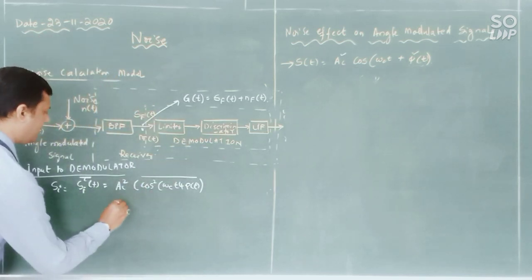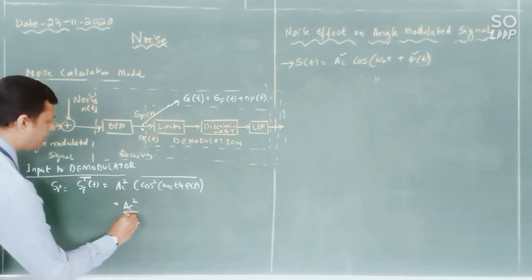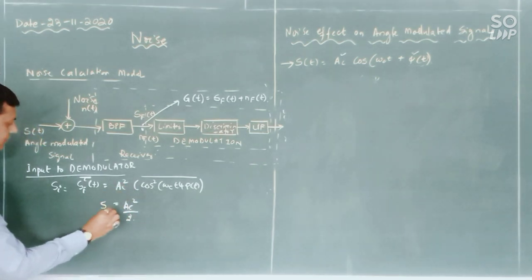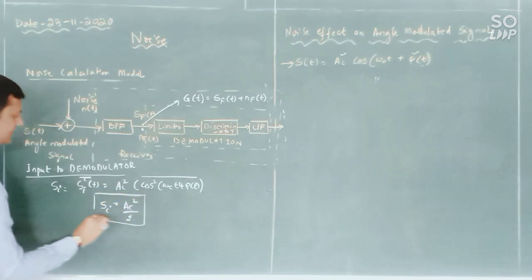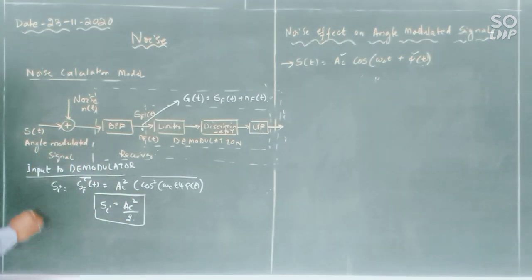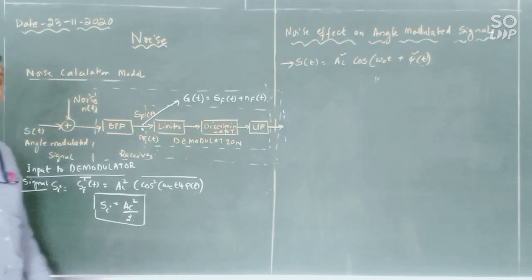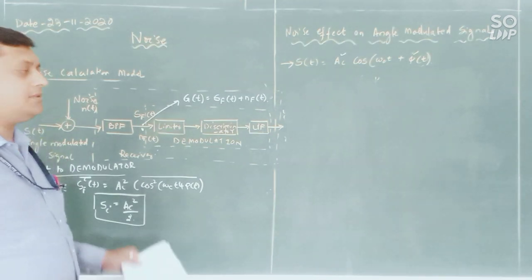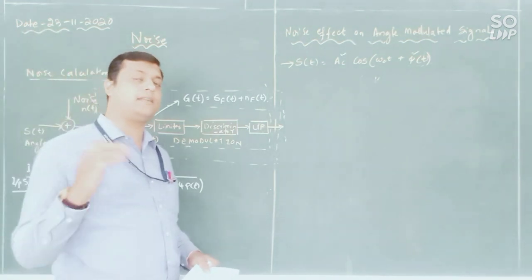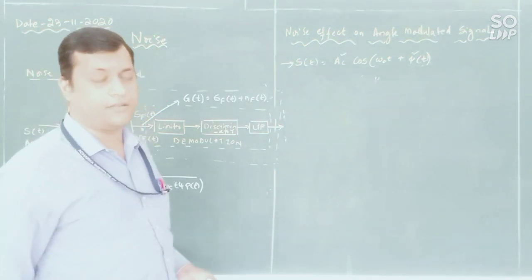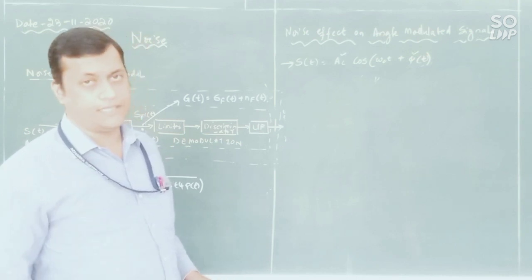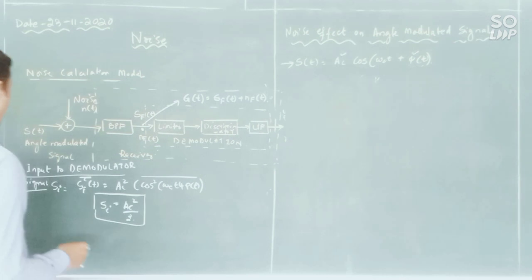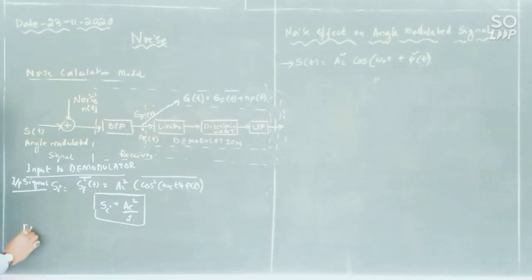So here I will write directly, it is AC square by 2. So my input signal power is AC square by 2. Then it is the input signal. Now I need to calculate input noise power. Input noise power remains as it is. Why? Because the noise spectral density is eta naught, and we multiply that with a certain bandwidth, we will get eta into B. That is the bandwidth of a noise, or noise power we can say.